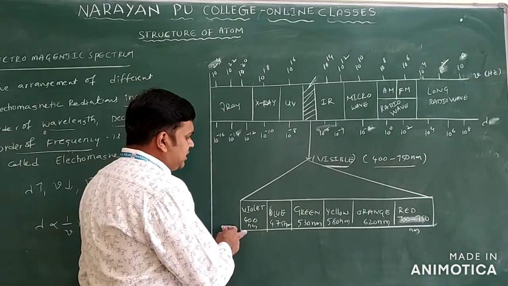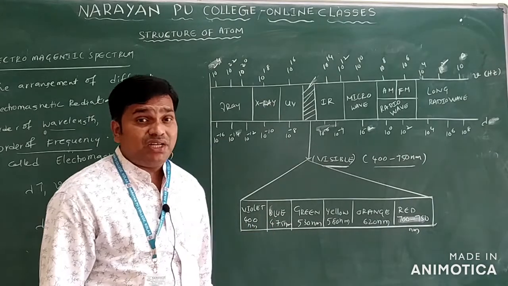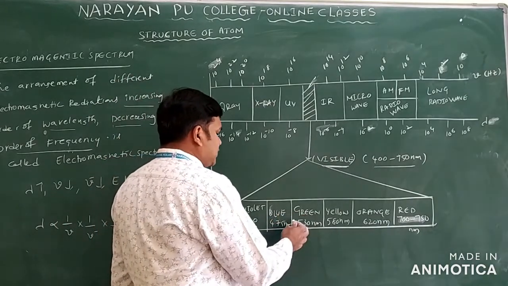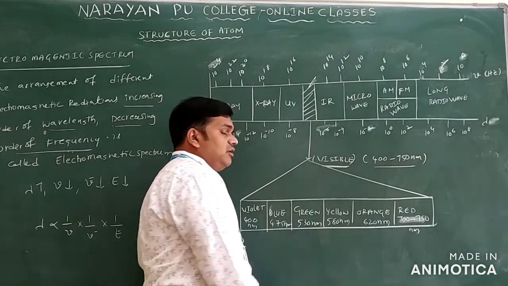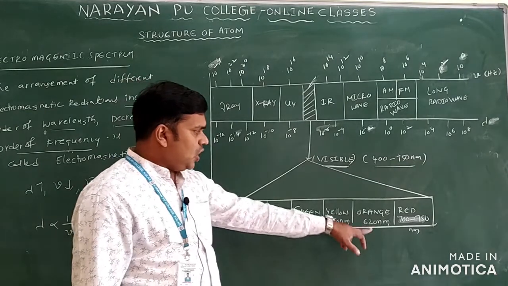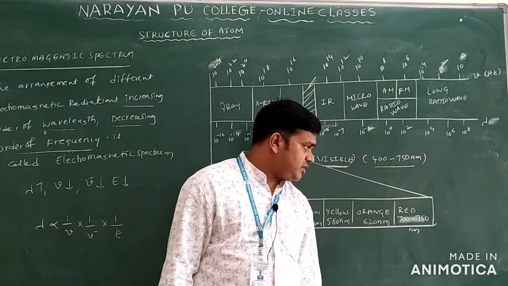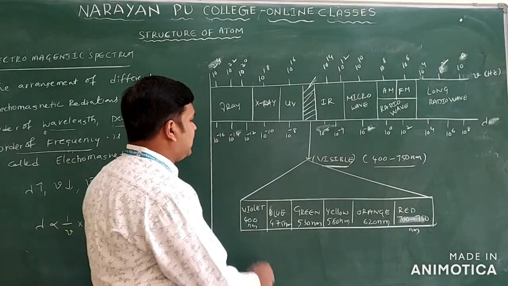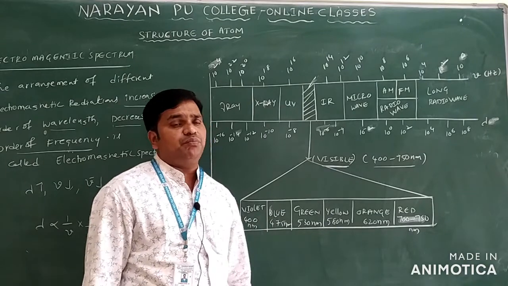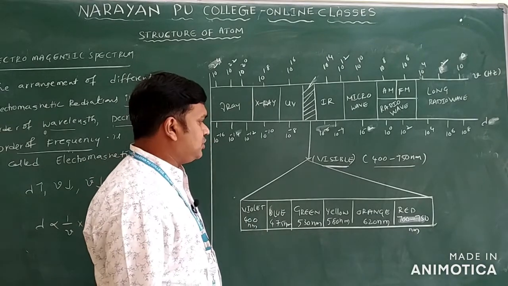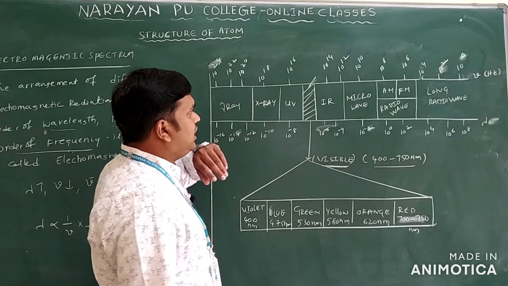So violet color with the wavelength 400 nanometers, blue color with the wavelength 475 nanometers, green color with the wavelength 530 nanometers, yellow color with the wavelength 580 nanometers, orange we have 620 nanometers, red we have 700 to 750 nanometers only. So these are the different wavelengths of the visible region only, very important. Violet, blue, green, yellow, orange and red only.